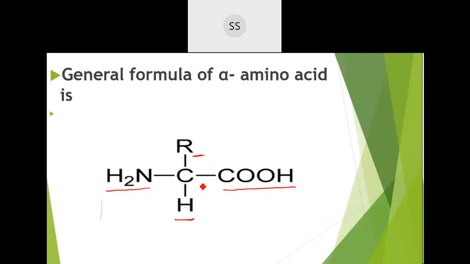I told you why it is called alpha. This position is the alpha position. To this carbon you have the carboxylic acid group on one side and the amine group on the other side. This R group will change. Depending on the different R groups, you will get different amino acids, and the properties also will change.